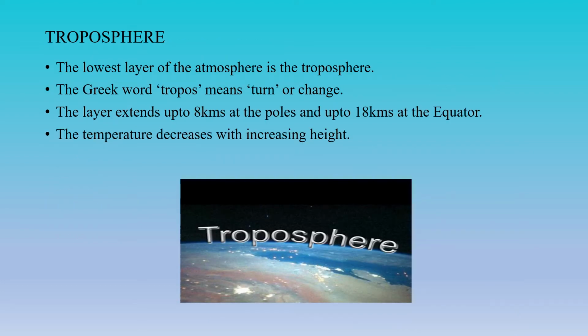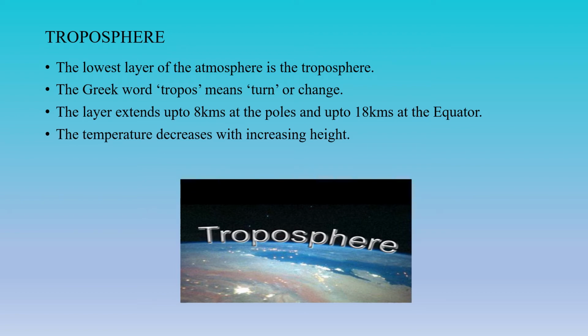Troposphere. The lowest layer of the atmosphere is the troposphere. The Greek word tropos means turn or change. The layer extends up to 8 kilometers at the poles and up to 18 kilometers at the equator. The temperature decreases with increasing height.